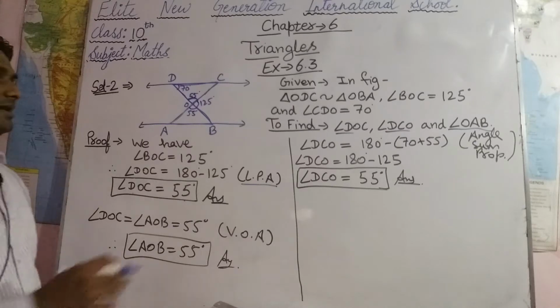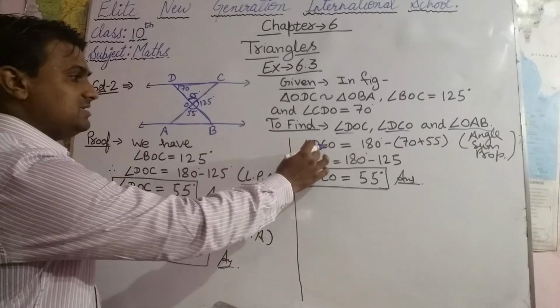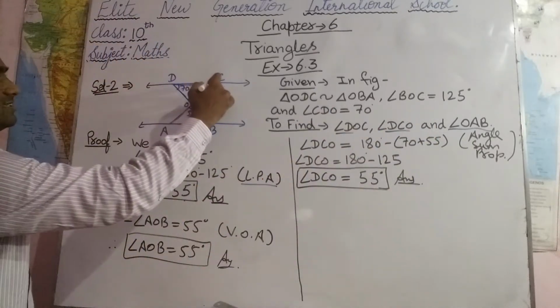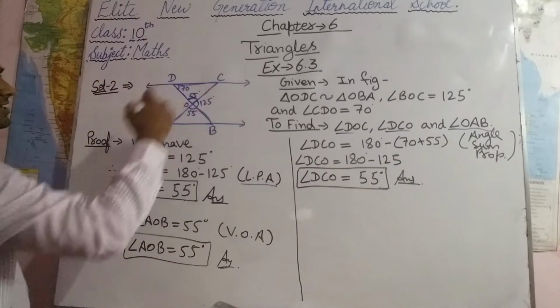Now we have to find angle DCO. Angle DCO equals 180 minus (70 plus 55), as this angle is 55 and this angle is 70.